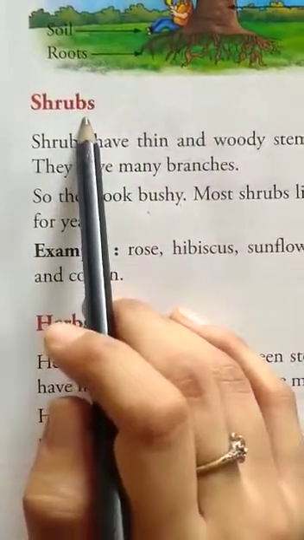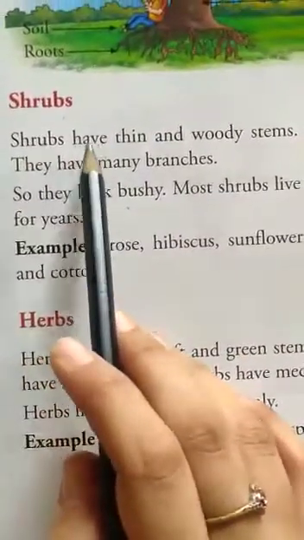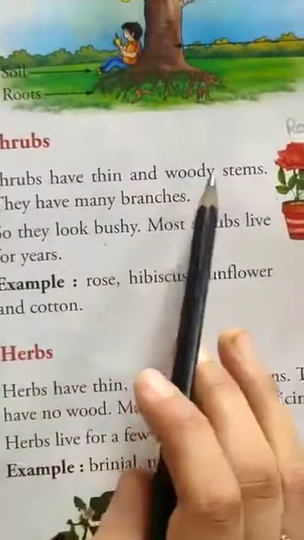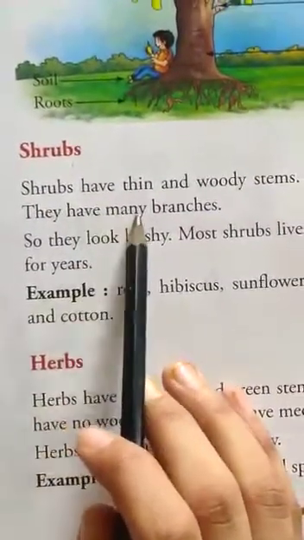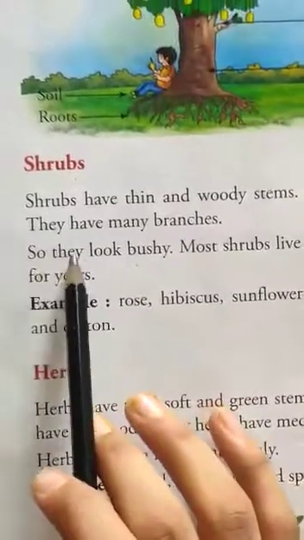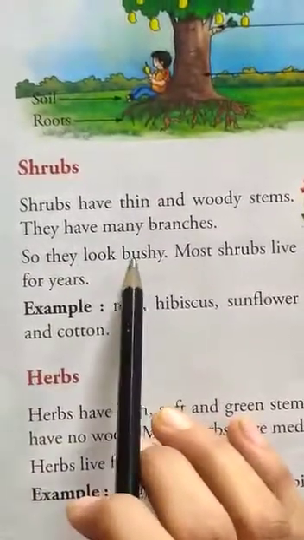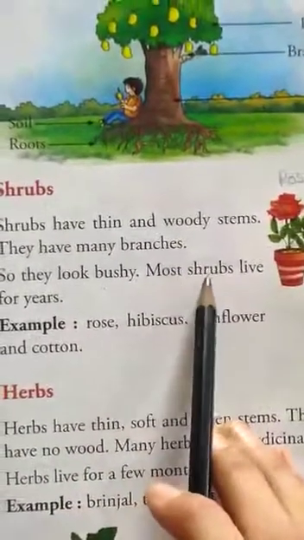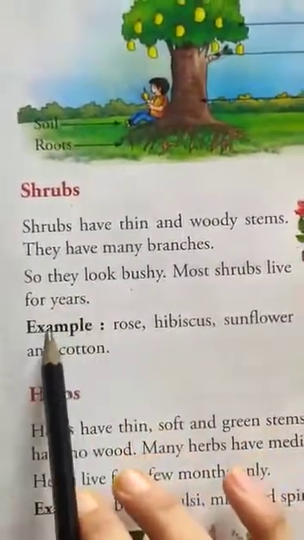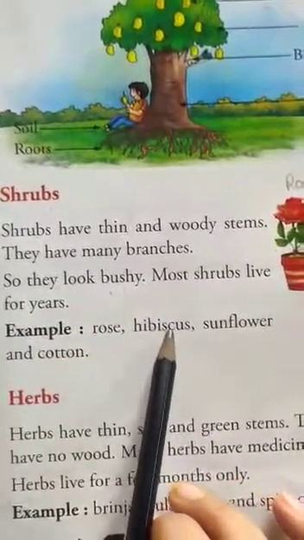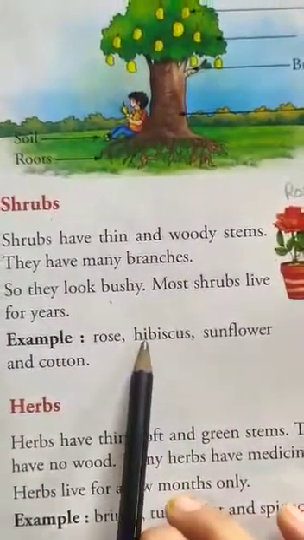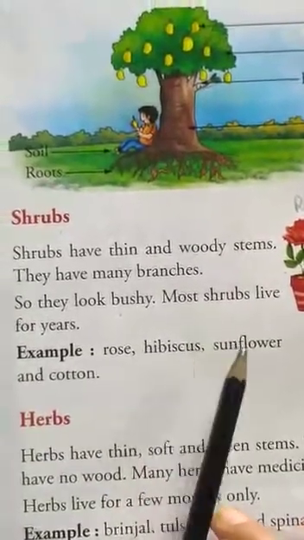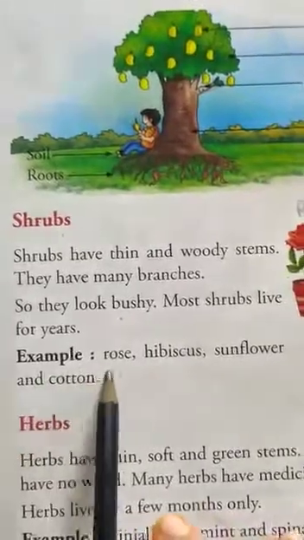Now next topic is shrubs. You have to repeat after me, shrubs have thin and woody stems. They have many branches, so they look bushy. Repeat this word, bushy. B-U-S-H-Y, bushy. Most shrubs live for years. For example, rose, hibiscus. Repeat this word, hibiscus. H-I-B-I-S-C-U-S, hibiscus, sunflower and cotton.